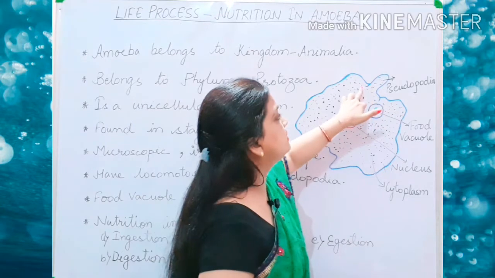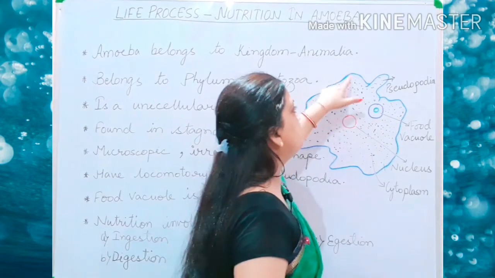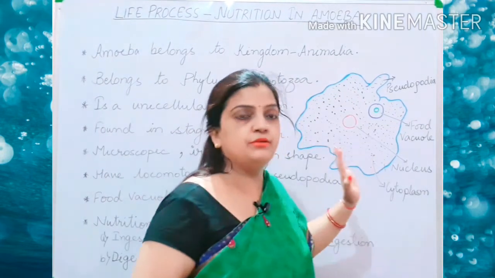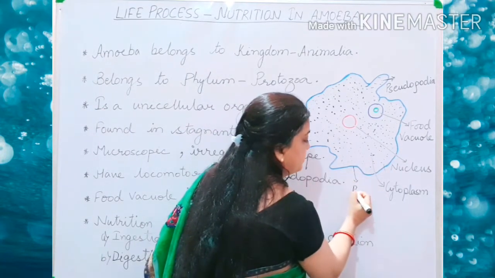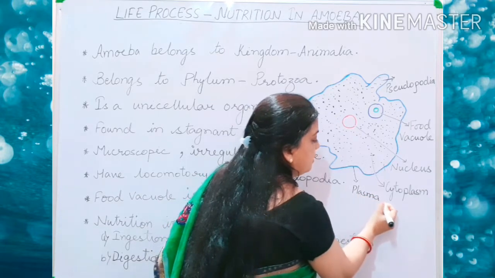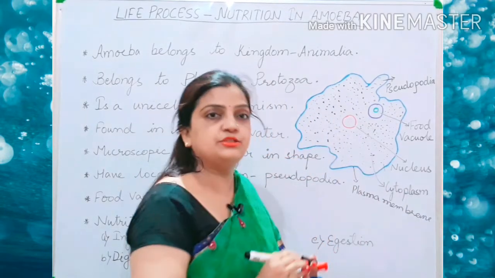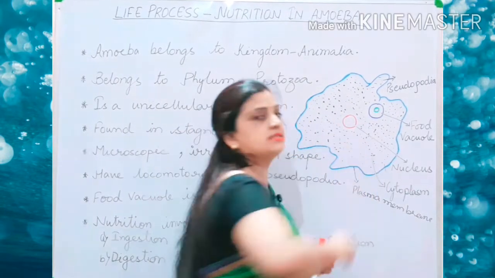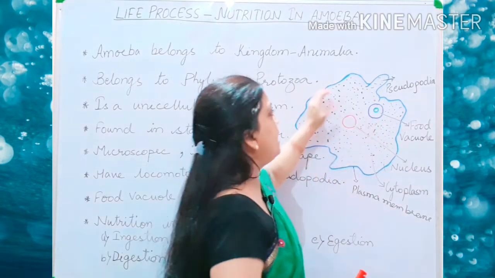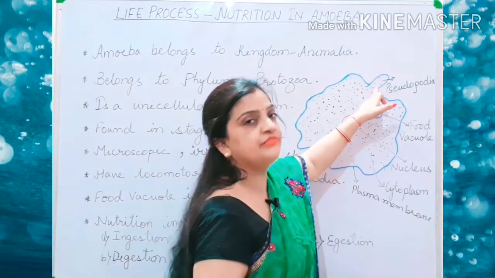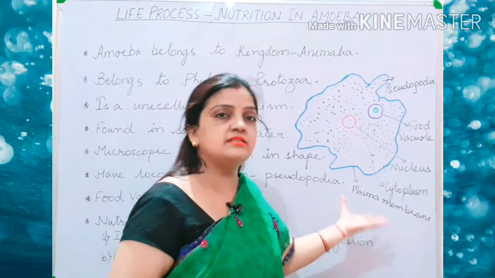You can see here that I have drawn pseudopodia, and this pseudopodia is formed from the body plasma membrane only. Children, the outer layer of the amoeba is plasma membrane. The outer membrane of the amoeba is called plasma membrane. Now within this plasma membrane, cytoplasm is present, a single nucleus is present, a food vacuole is formed. I'll be explaining how it is formed, and the body turns in a form of false feet-like structure, which is called pseudopodia, and this amoeba survives in stagnant water.